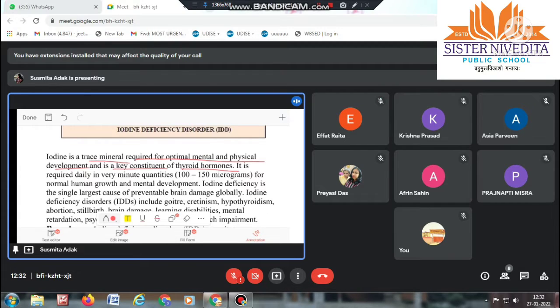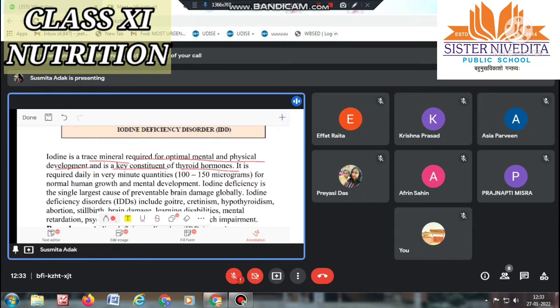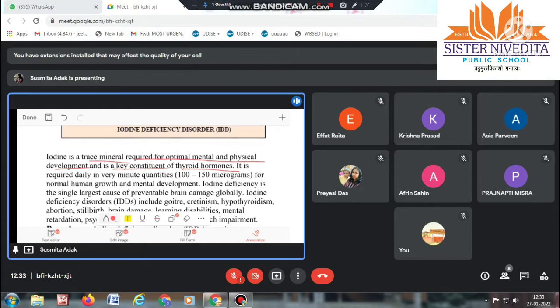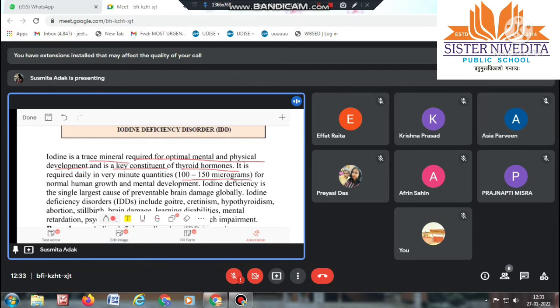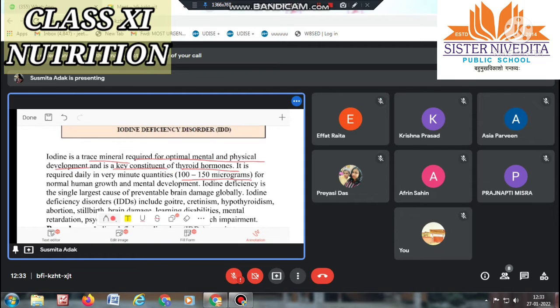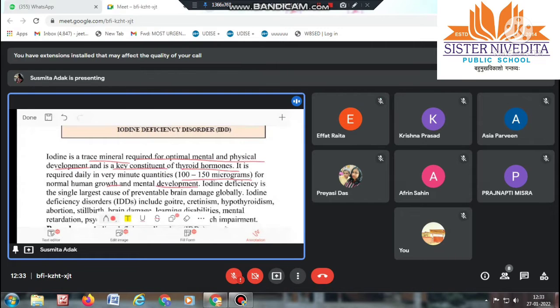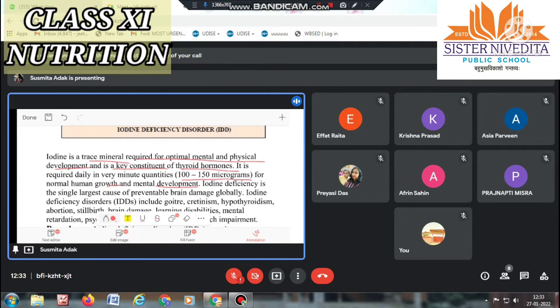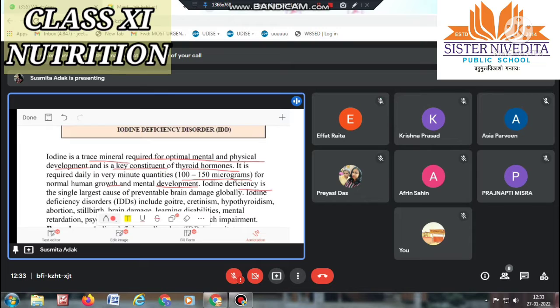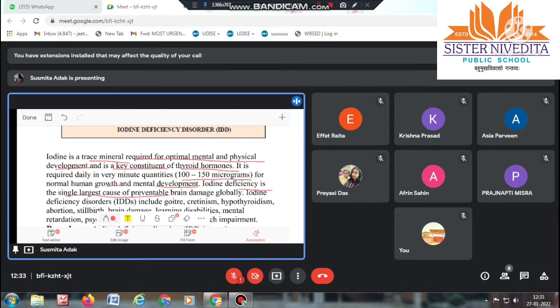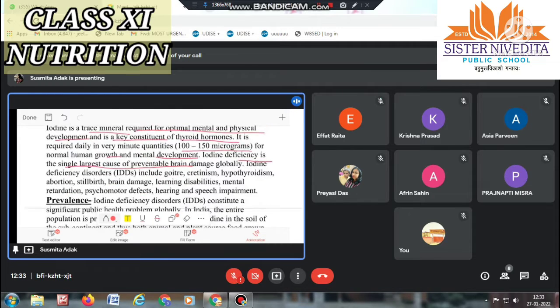Iodine is the key constituent of thyroid hormone. It is required daily in very minute quantities, 100 to 150 micrograms, for human growth and mental development. Iodine deficiency is the single largest cause of preventable brain damage globally.